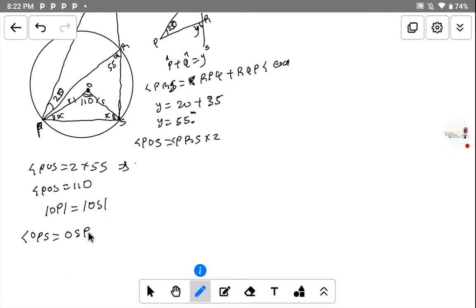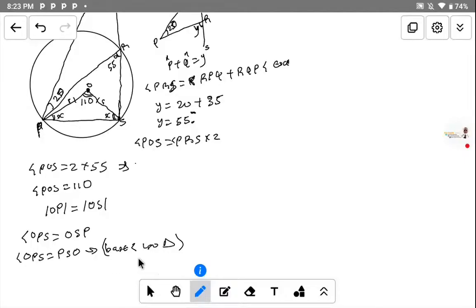You can just put it like this, the angle OPS is equal to the angle PSO. Because we're just looking for this angle at this point, this angle S and this angle P, they are equal. You can just write out the statement. Why are they equal? The base angles of an isosceles triangle are equal. Just put it like that.